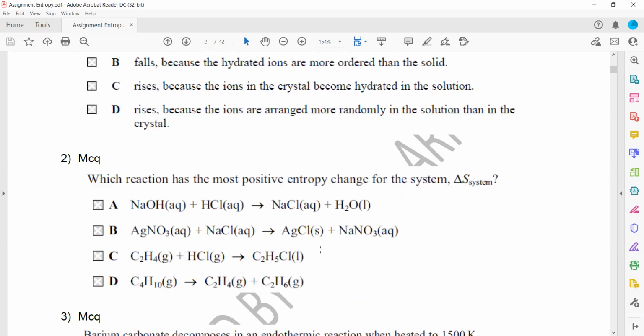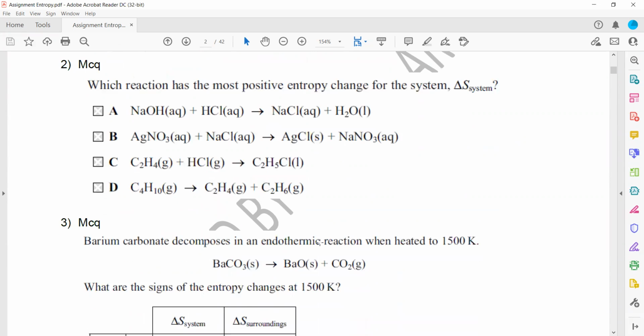The second part: which reaction has the most positive entropy change of a system? As the number of particles increases, the state also changes. When we check the options here, aqueous and liquid, so entropy will decrease. Aqueous, solid and aqueous, so it will also decrease. Gas and liquid, so it will also decrease. Gas, the state remains gas but the number of gas molecules increases. As the number of molecules increases, the entropy will also increase. That's why D is the right answer.